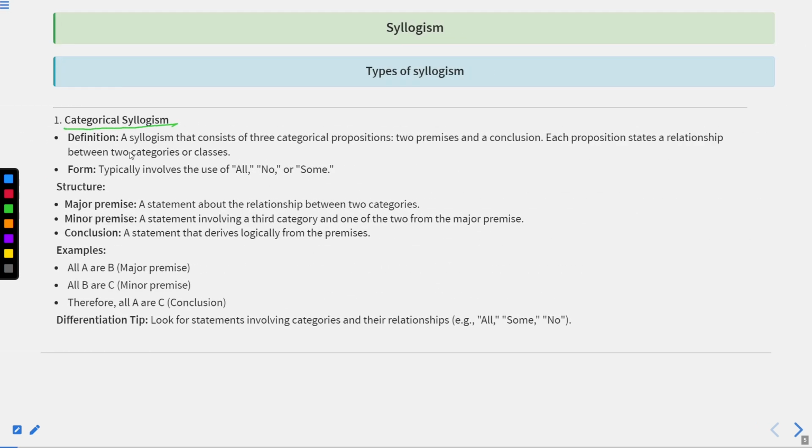If you remember, we have already studied that when the statement starts with all, no, or some, then this type of syllogism is considered categorical syllogism. It consists of three categorical propositions: two premises and a conclusion. Each proposition states a relationship between two categories or classes. The major premise is a statement about a relationship between the two categories. The minor premise is a statement involving a third category and one of the two categories of the major premise.